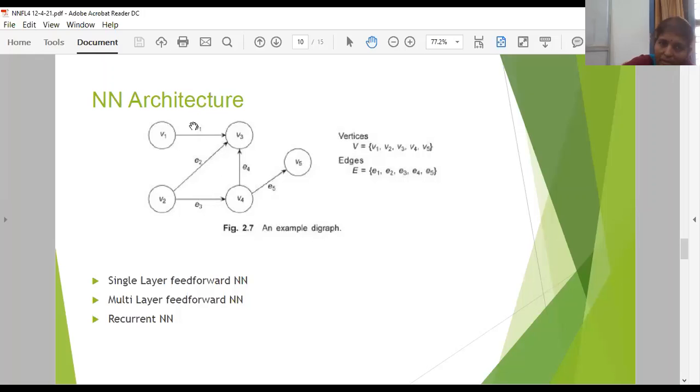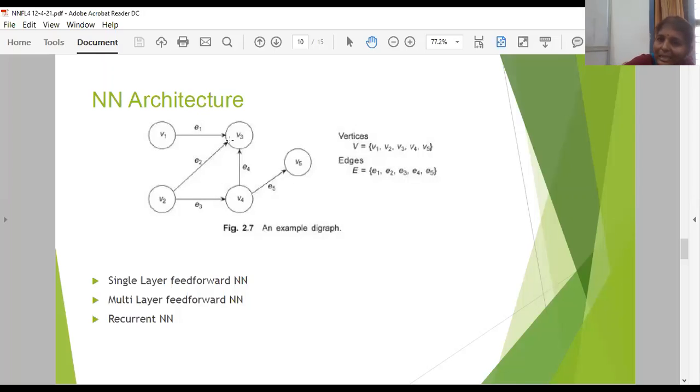Here you can observe there are directions between V1, V3. E1 represents a weight. E2, E3, E5, E4, all of these represent weights. And V1, V2, V3, V4, V5 represent your neurons.